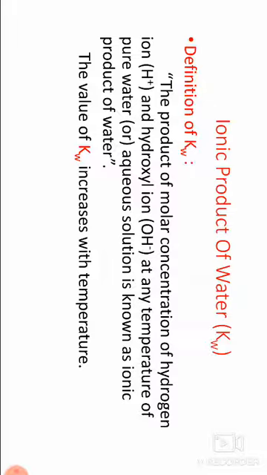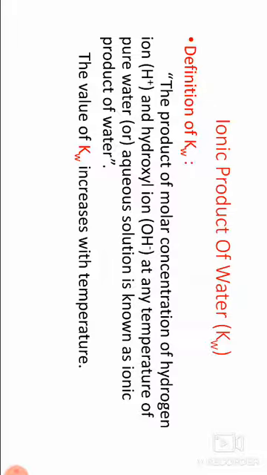Definition of Kw: the product of the molar concentration of hydrogen ion H plus and hydroxyl ion OH minus at any temperature, in pure water or aqueous solution, is known as the ionic product of water.